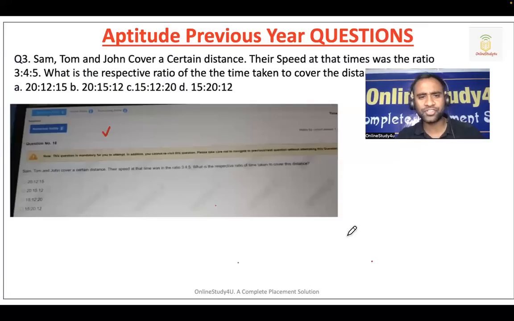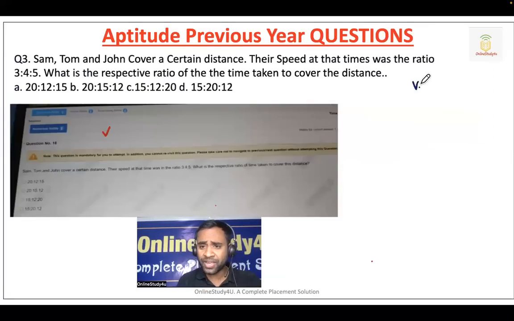Now let us jump to question number 3. Question number 3, you see, it's very easy, and all such problems have been asked in the TCS exam. Sam, Tom and John cover a certain distance. Their speeds at that time were in the ratio. So a speed ratio is given. I will take S1, S2, S3 as 3 is to 4 is to 5.